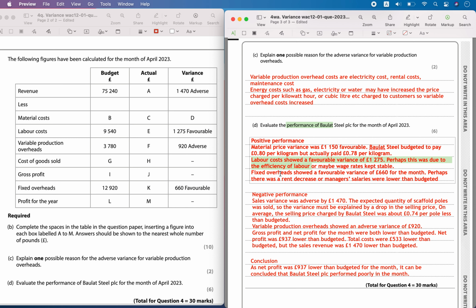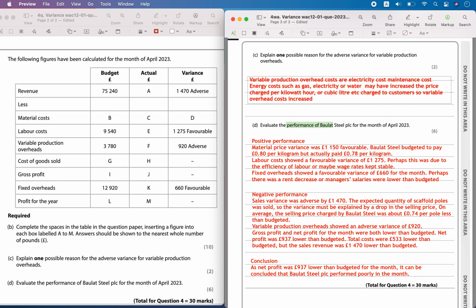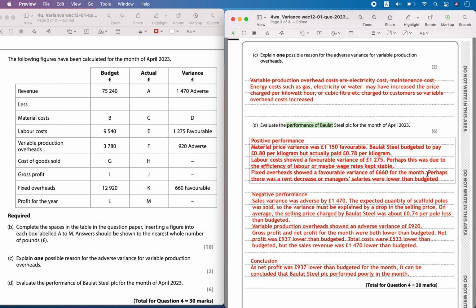Then fixed overheads had also become favorable. Fixed overhead costs we can put as rental costs. So fixed overhead costs such as rental cost, which is the same, like 660 per month, has been paid. In those cases, perhaps there was a rent decrease or manager salaries were lower than the budgeted.